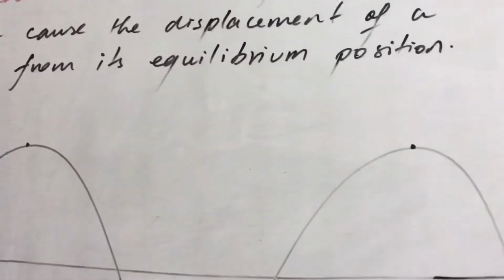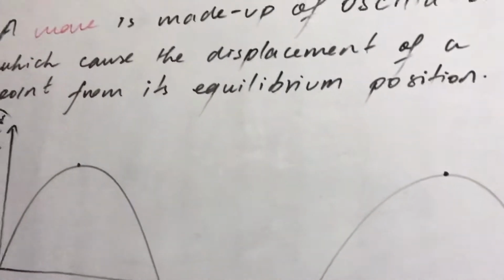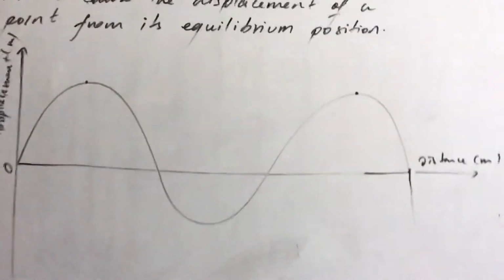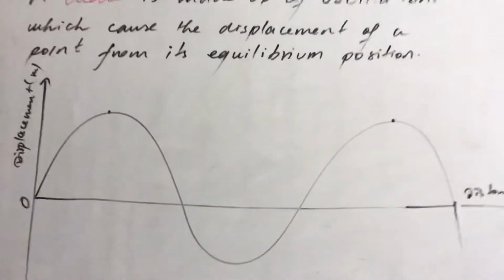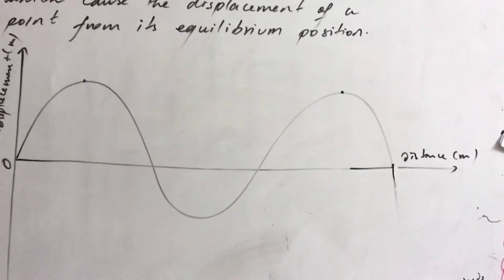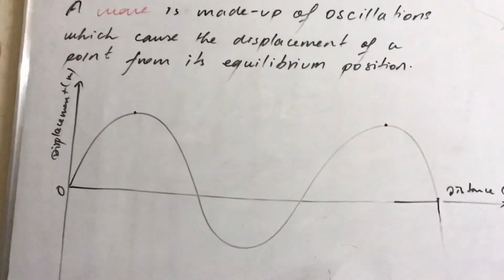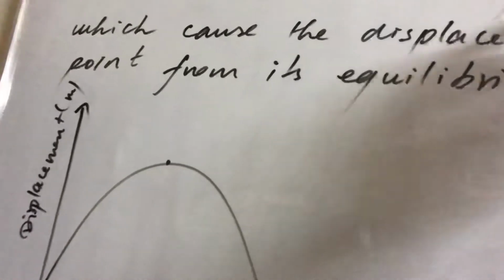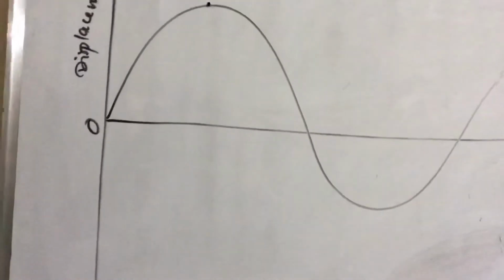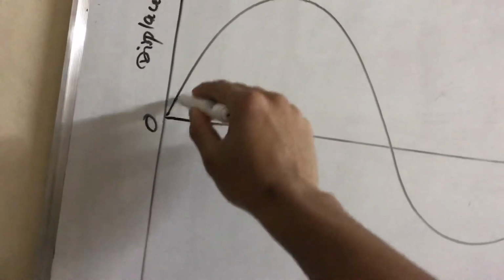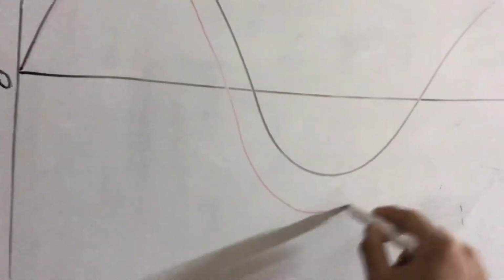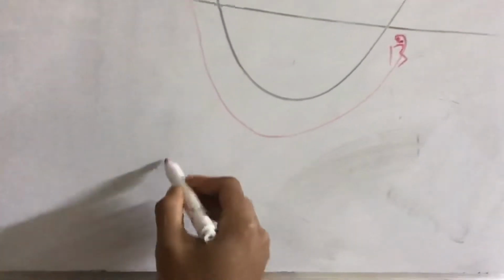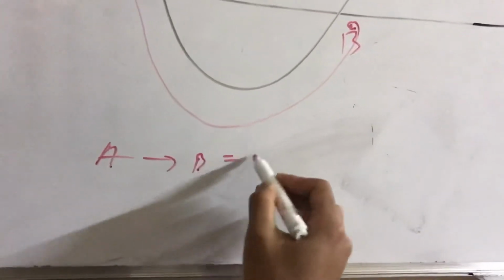All right. So we move to the second part of wave, and that is about the oscillation. How do we define waves? We simply define a wave as made up of oscillation. Oscillation means when a wave completes one cycle, from A point to B point, and from A to B, it is one oscillation.